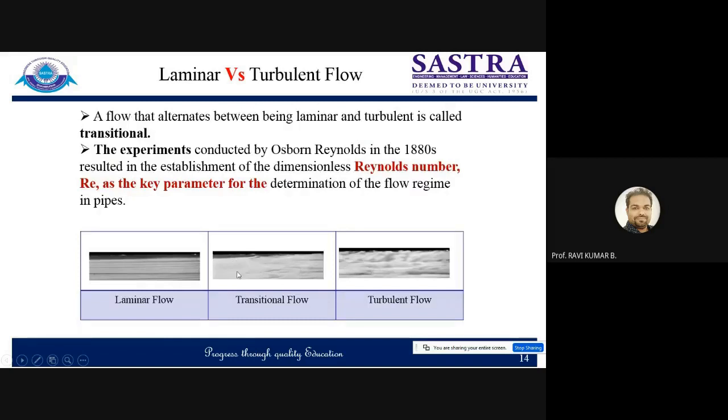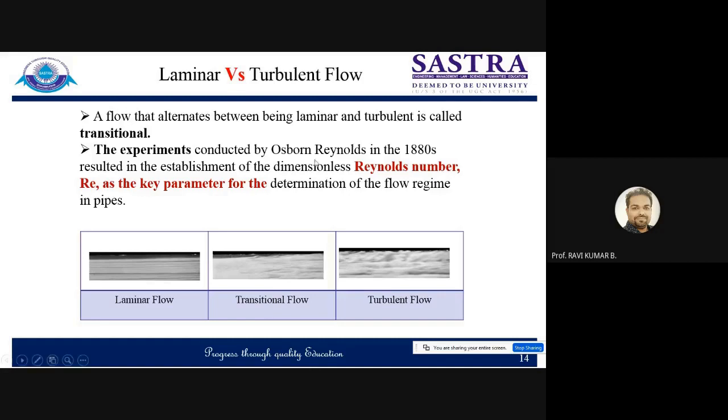You look at here, some portion is looking like laminar, and immediately after that it is becoming turbulent. So this zone is known as transition, which is connecting the laminar with turbulent. A flow that alternates between being laminar and turbulent is known as transition. So how to define this is laminar flow, this is turbulent flow, this is transition flow? There is a parameter called Reynolds number.